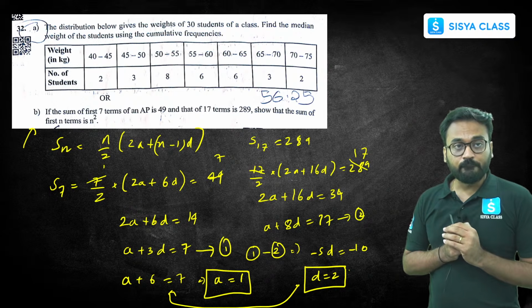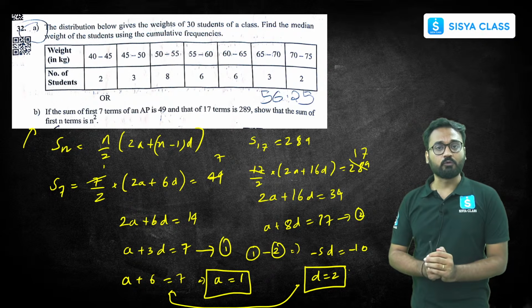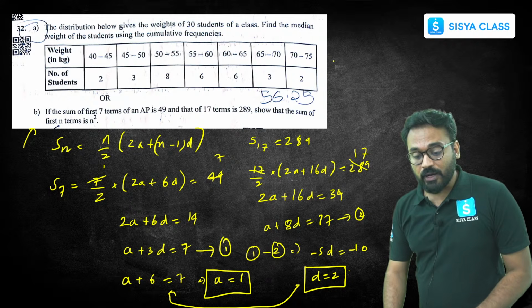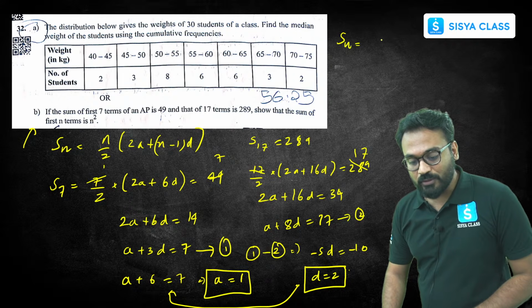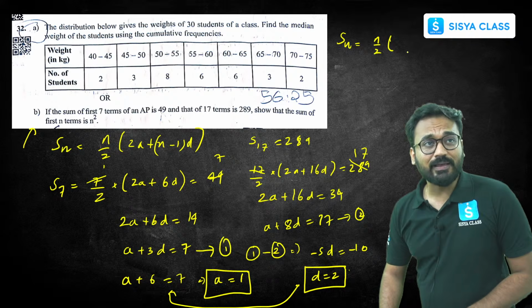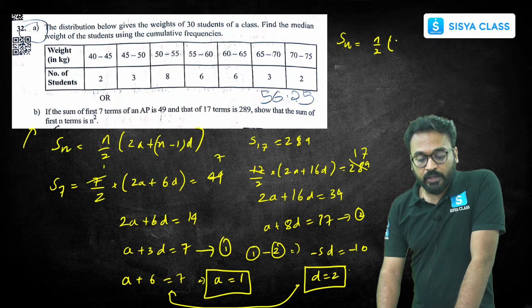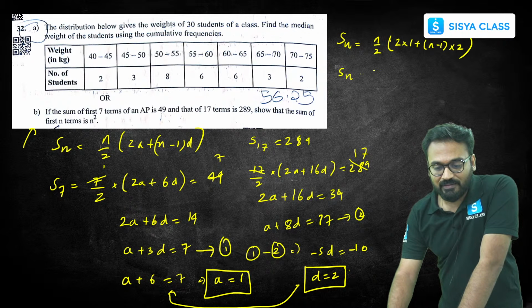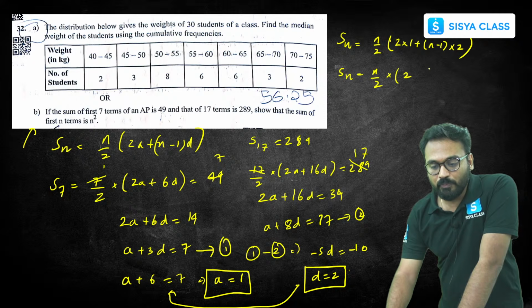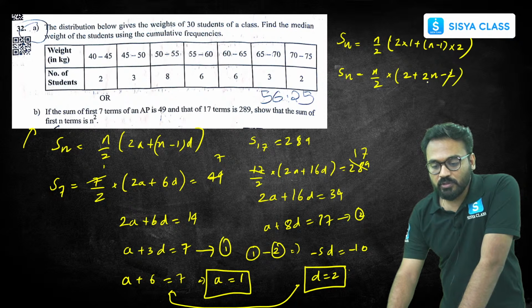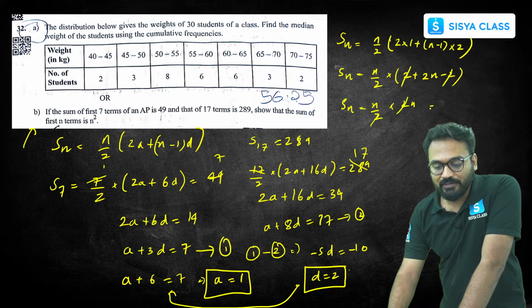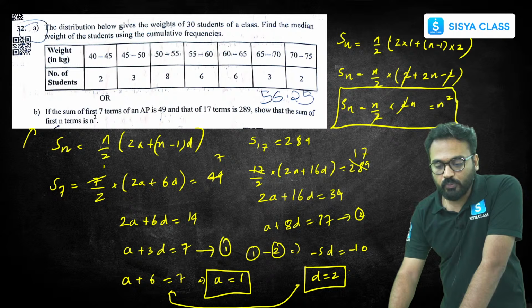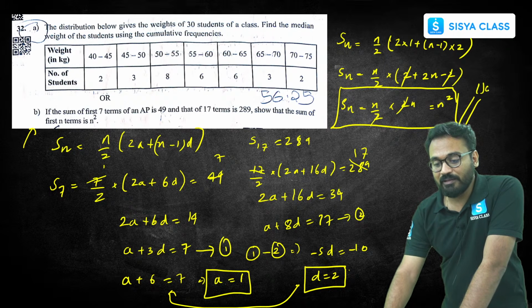Now we have got the value of a also, we have got the value of d also. We need to prove that the sum of n terms is n square. Sum of n terms, as we wrote at the start, is equal to n by 2 times 2a plus n minus 1 into d. So 2 into 1 plus n minus 1 into 2, d is 2, correct? This will come out to be Sn equals n by 2 times 2 plus 2n minus 2. The 2 and minus 2 cancelled. Sn is equal to n by 2 times 2n, 2 cancelled, n into n, n square. Hence proved. So sum comes out to be n squared, hence proved.